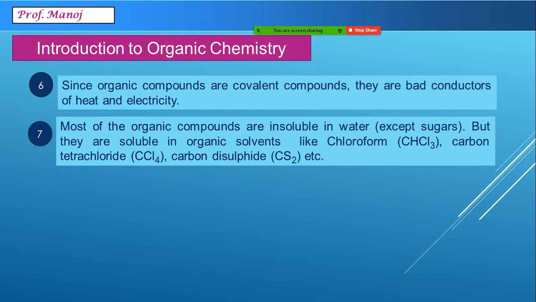The majority of organic compounds are water insoluble, but examples like glucose, fructose, sucrose, sugars are soluble in water. But the majority of organic compounds are soluble in organic solvents like chloroform, carbon tetrachloride, carbon disulfide, etc.